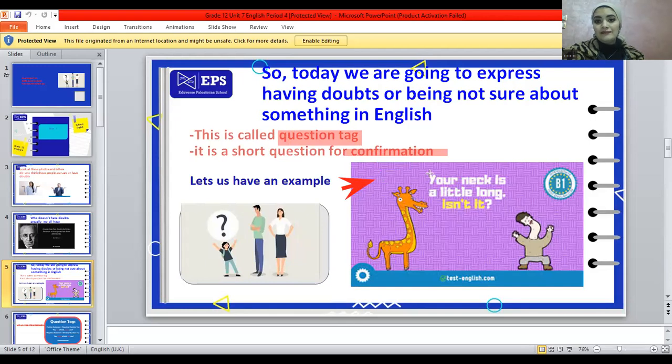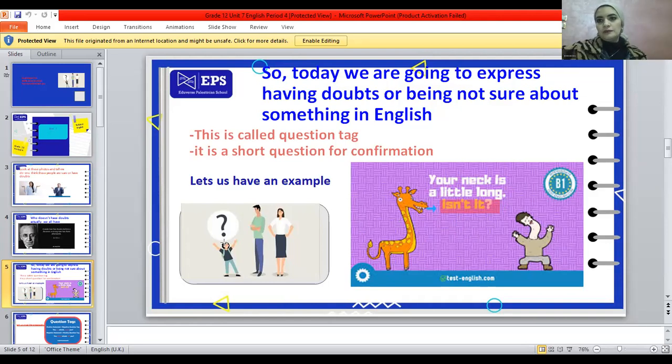Let's have an example. Your neck is a little long, isn't it? Isn't it? So tell me, where is the question tag here? We have here a question tag, which is, isn't it? See, just two words. So we made a question of two words. This is the rule or the grammar rule of today. So how can I form a short question for confirmation? How do we use question tag grammar in English?